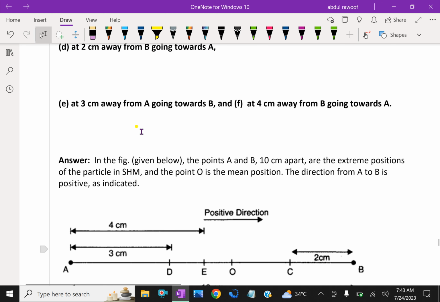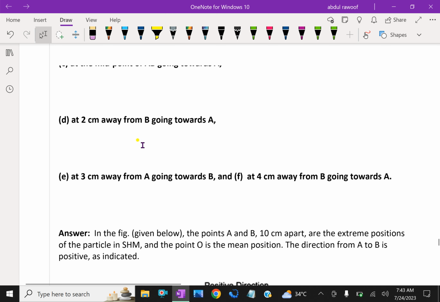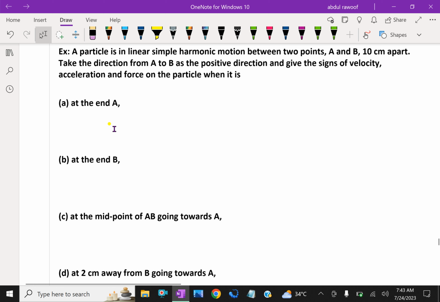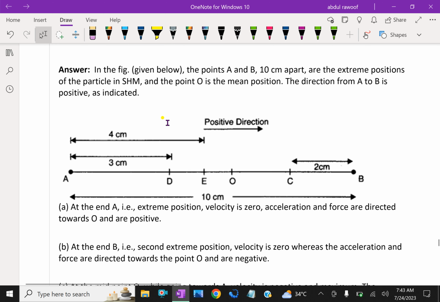Now the first thing: what happens at the point A?